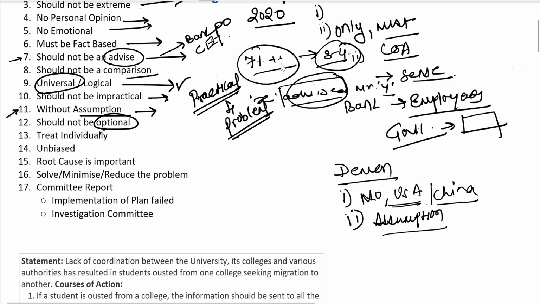Fine. Now, a course of action should not be optional. Anything which is optional can never be a course of action. So any solution given out here, maybe in statement 1 or statement 2, if it's an optional thing, should not be a course of action. That comes to treating statements individually, and this is very important actually.